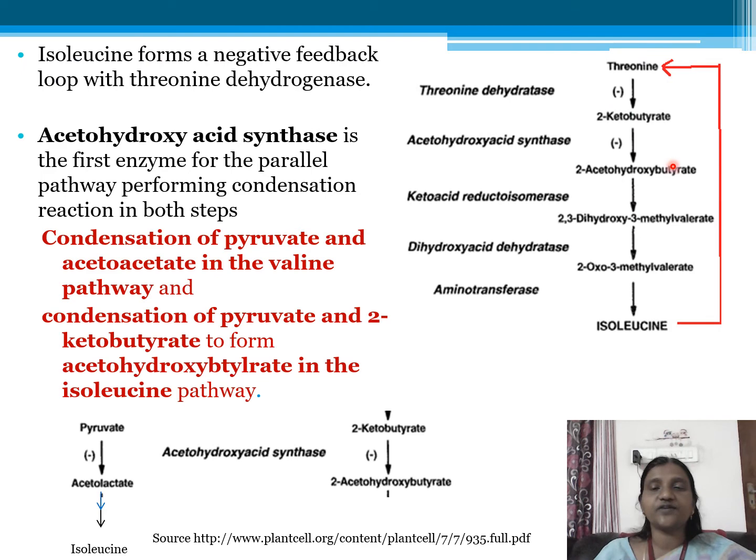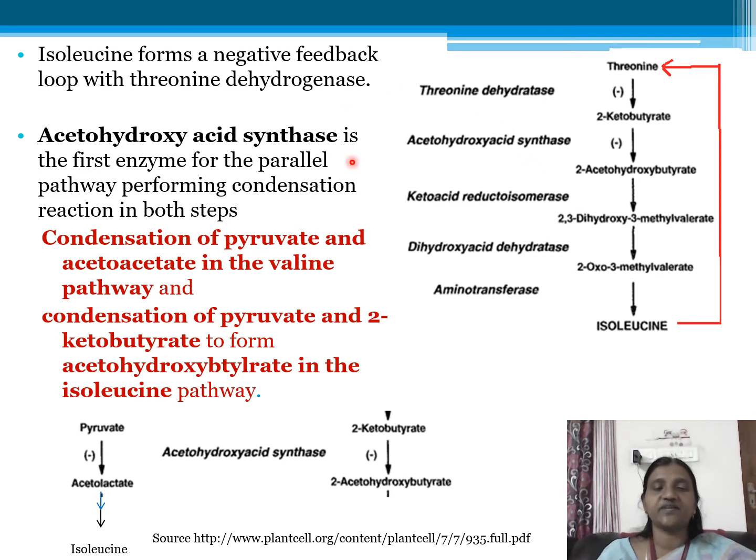After a series of reactions from threonine you get isoleucine, and isoleucine exhibits feedback regulation and it inhibits the enzyme threonine dehydratase. Now coming to acetohydroxy acid synthase. This is the first enzyme that catalyzes parallel reactions for both the pathways performing these condensation reactions. We have condensation of pyruvate and acetoacetate in the valine pathway.